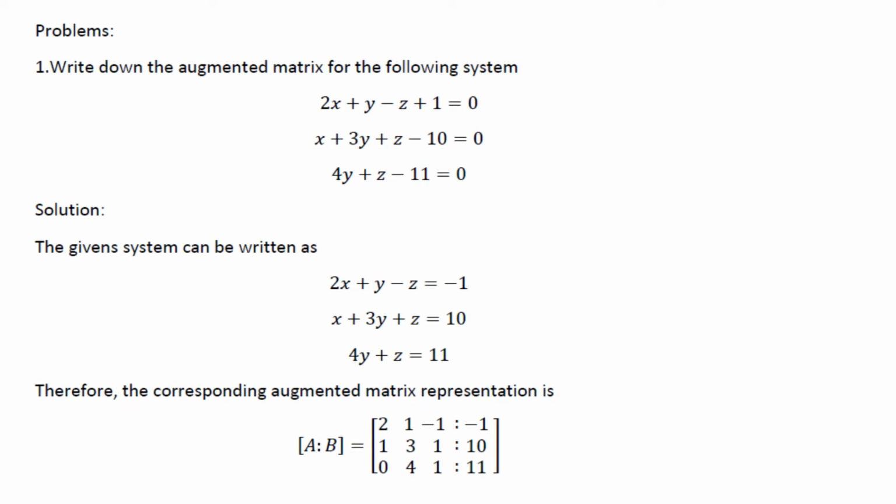So the augmented matrix representation of the given system is matrix AB. Attaching B to the right side of the coefficient matrix A will give you the augmented matrix.